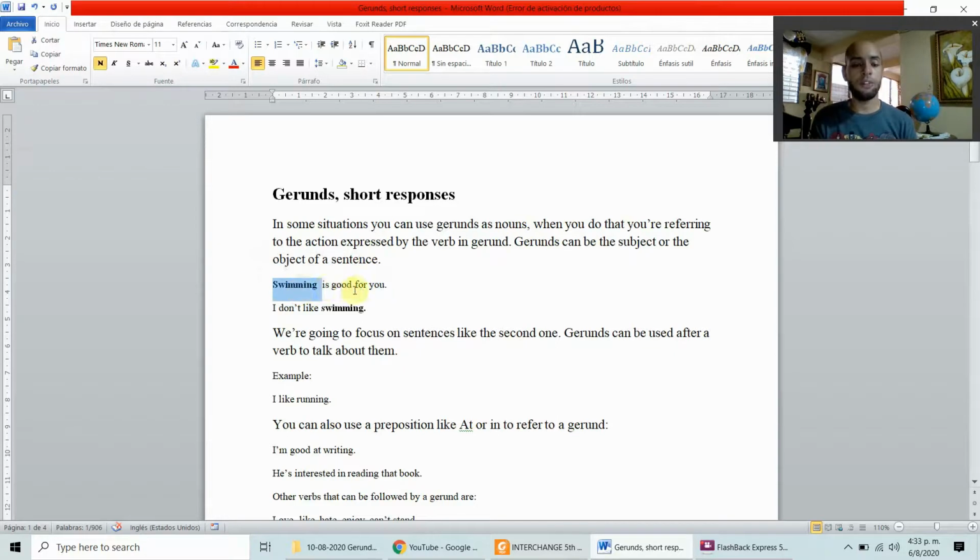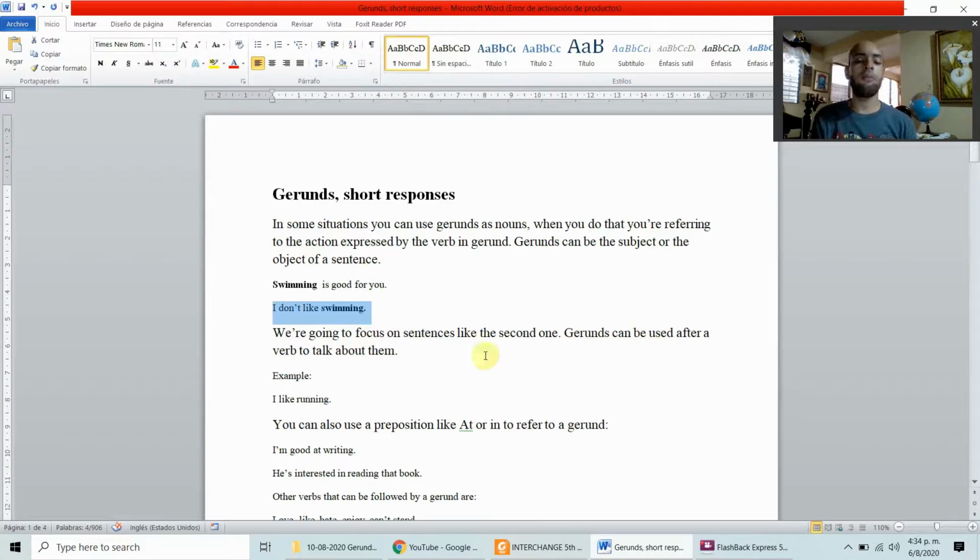Swimming is good for you. The action of swimming is good for you. As you can see, swimming is the subject of the sentence. I don't like swimming. I don't like the action of swimming. In this case, swimming is the object of the sentence. Like I said, they are nouns in this case. They refer to the action they represent. We're going to focus on sentences like the second one.